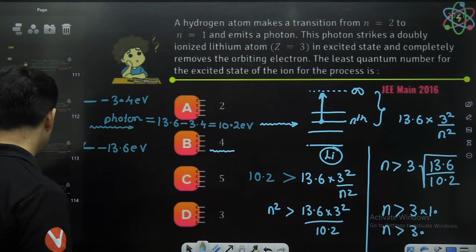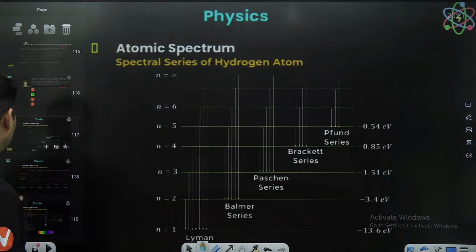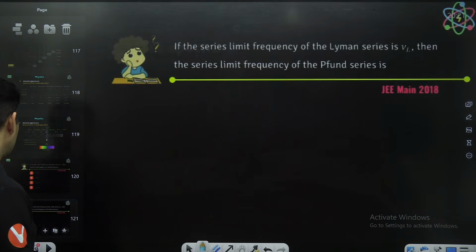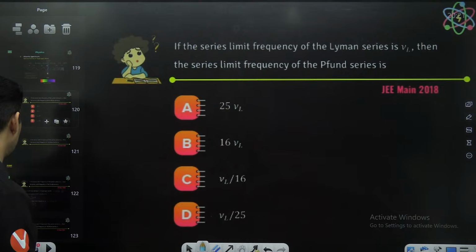Let's go to the next question coming up on your screen, based on the atomic spectrum: Lyman, Balmer, Paschen, Pfund. Let's talk about that also. Here comes the question on your screen.